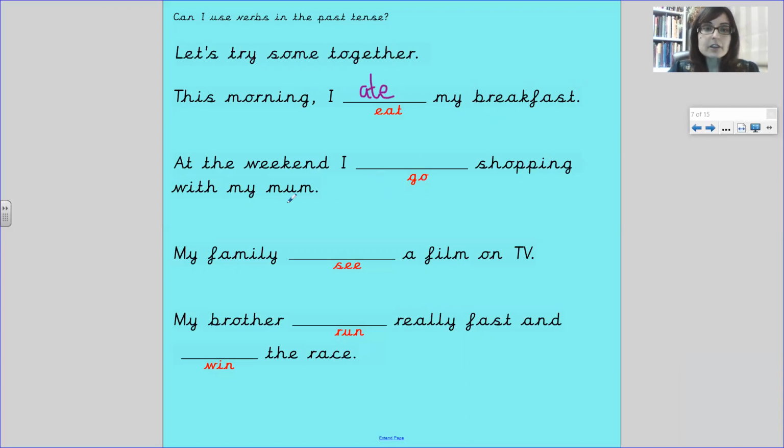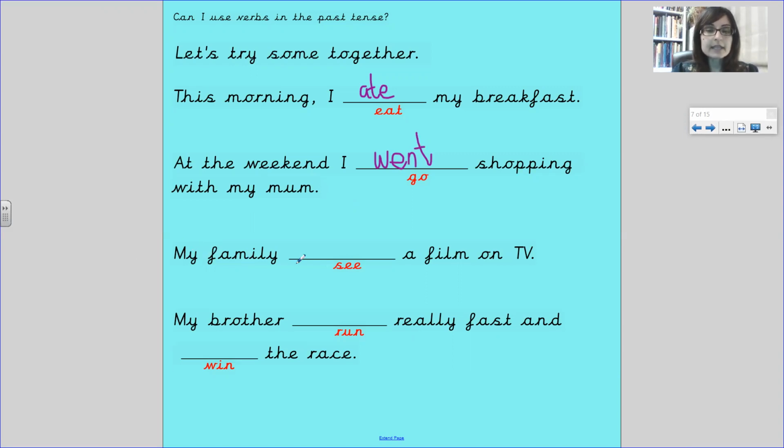At the weekend I go shopping with my mum. To make it into the past tense, this word changes too. At the weekend I went shopping. So goed is not a word. We don't add ED. It's an irregular verb, which means it's got its own special past tense verb.